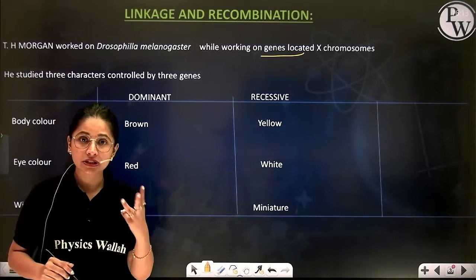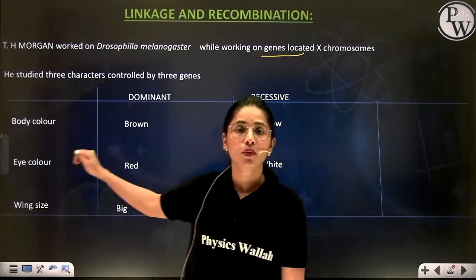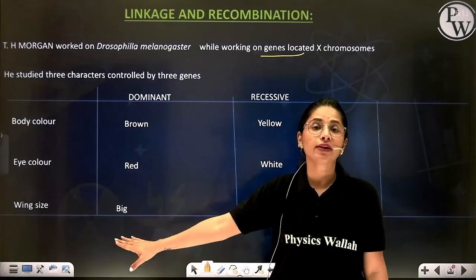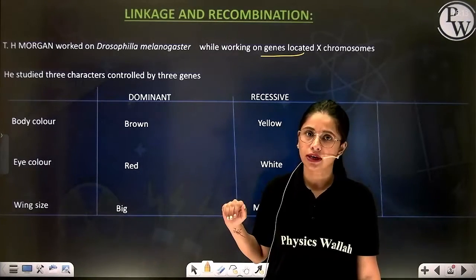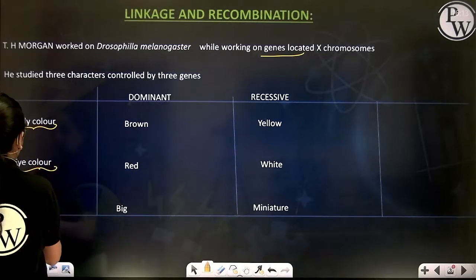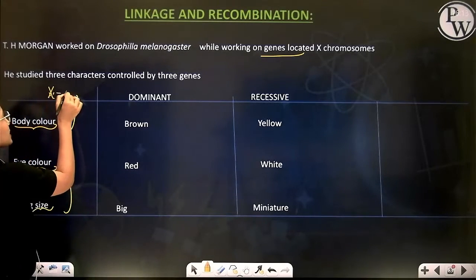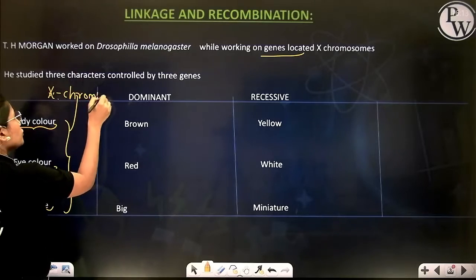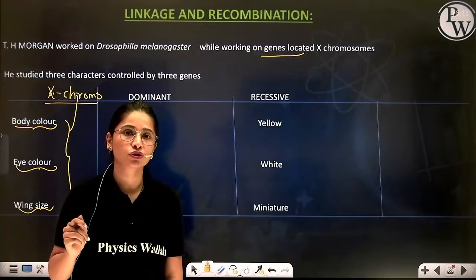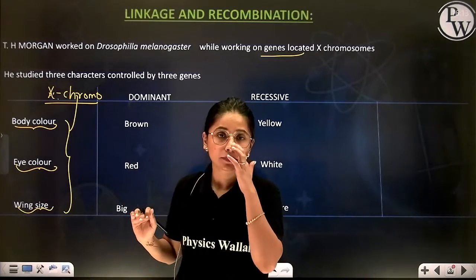Correct? Now, which 3 genes did he take? He took those 3 genes controlling the body color of Drosophila, eye color of Drosophila, and wing size of Drosophila. So these are the 3 characters chosen by Morgan, and all these characters, their genes are located on the X chromosome. So basically, Morgan was studying the sex chromosome to discover the concept of linkage, right?